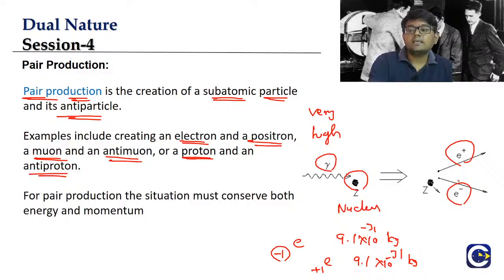Here also the conservation of momentum principle will be balanced. Means, we can see that if the electron is going in one direction, the positron will be going in the other direction. So the pair production has to satisfy both the conservation of energy principle as well as the conservation of momentum principle. This can also be explained when we consider that the gamma radiation is coming in the form of particles or photons.